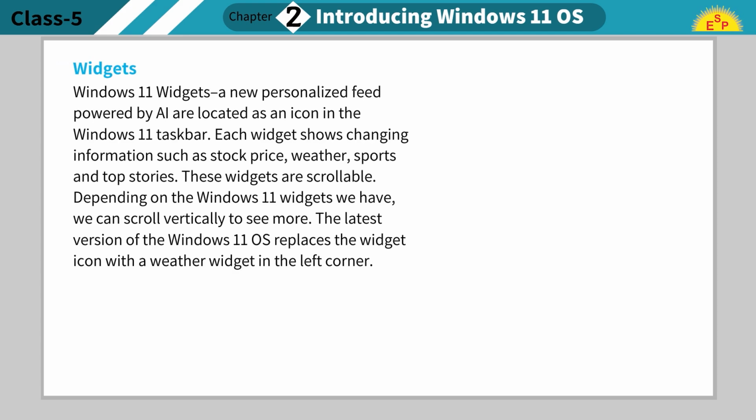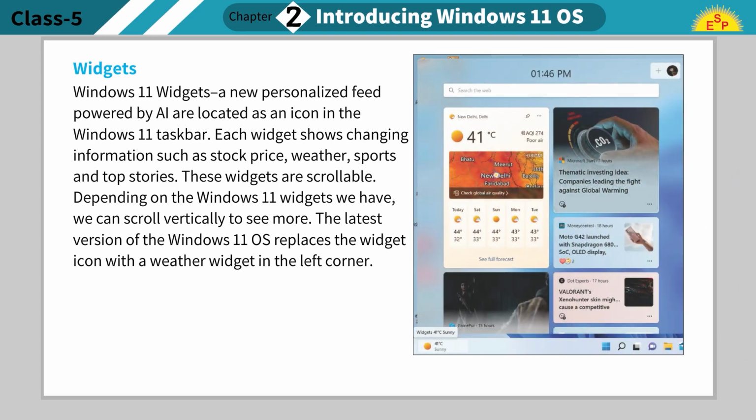Widgets. Windows 11 widgets, a new personalized feed powered by AI, are located as an icon in the Windows 11 taskbar. Each widget shows changing information such as stock price, weather, sports and top stories. These widgets are scrollable. Depending on the Windows 11 widgets we have, we can scroll vertically to see more. The latest version of the Windows 11 OS replaces the widget icon with a weather widget in the left corner.